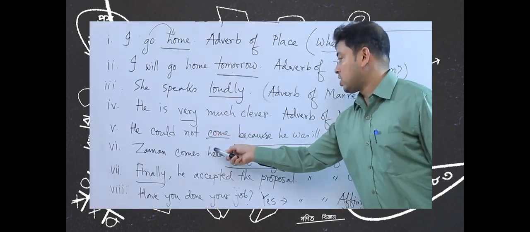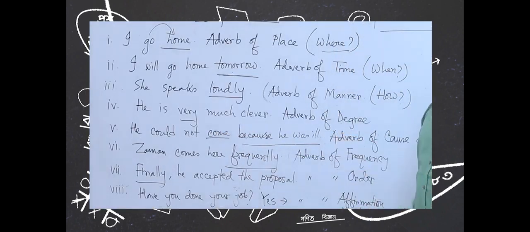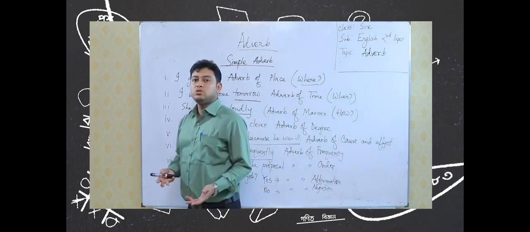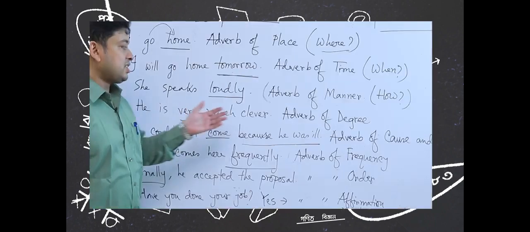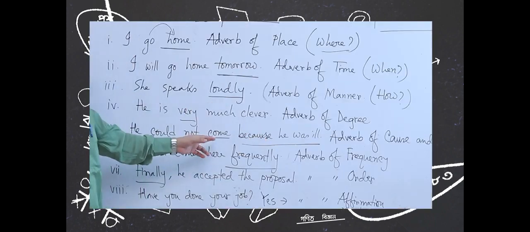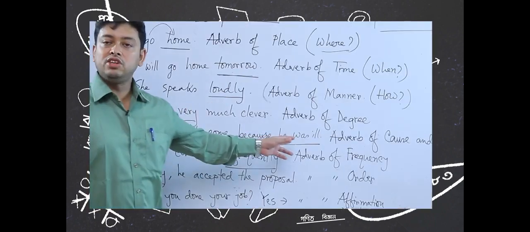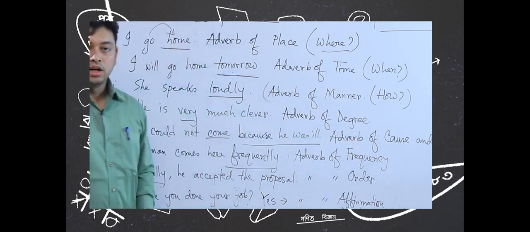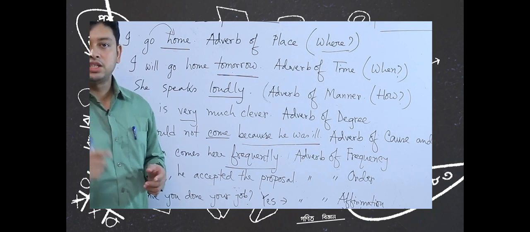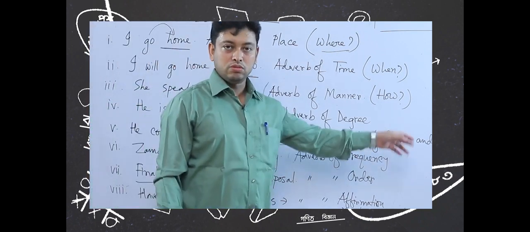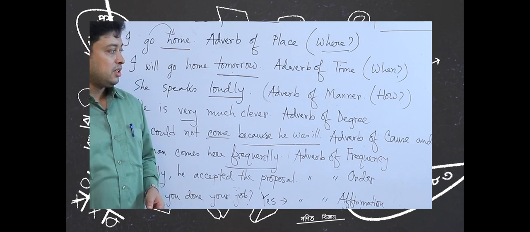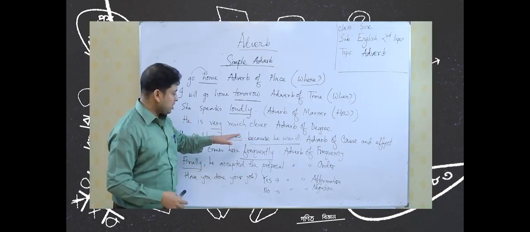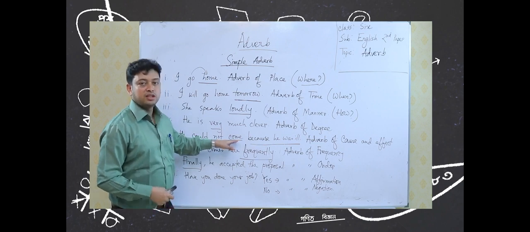Number 5 is he could not come because he was ill. In this example actually there is a reason. He could not come. Why could he not come? He could not come because he was ill. So, the reason is mentioned here, the consequence is given here. It is known as adverb of cause and effect. Remember, there is a problem with effect and affect. This effect is actually a noun, that means it is the aftermath, it is referring to the consequence of an action. So, that is why this is adverb of cause and effect.